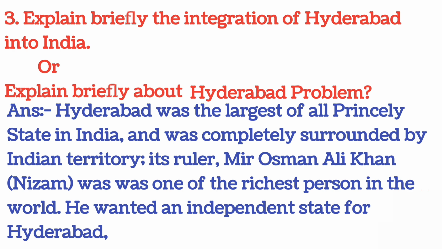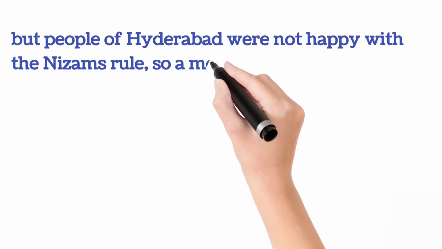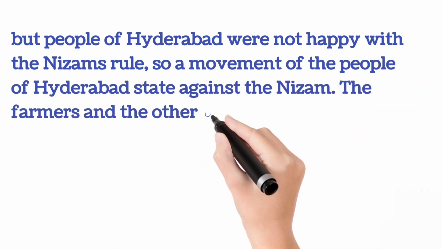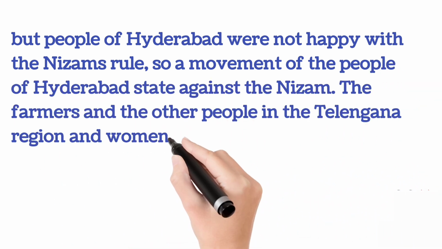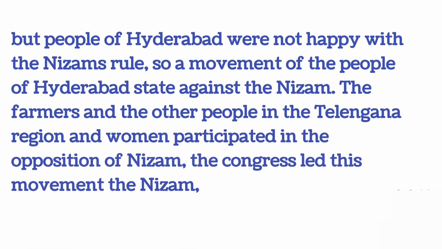He wanted an independent state for Hyderabad, but the people of Hyderabad were not happy with the Nizam's rule. So a movement of the people of Hyderabad started against the Nizam. The farmers and the other people in the Telangana region, and women, participated in the opposition to the Nizam. The Congress led this movement.